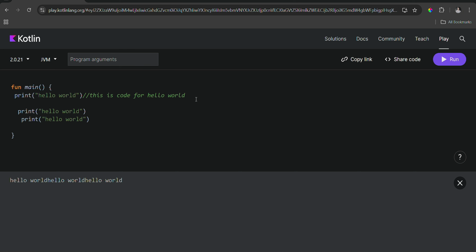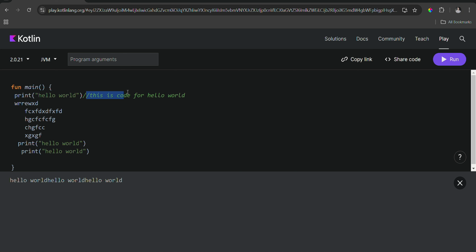Now what if I want to write a comment of multiple lines? For example, this is a multiple line. You cannot keep putting a double slash every time. For example, if I want to comment this out by the single, by the way, this is called a single line comment. Now if I want to comment here as well, I can do it.